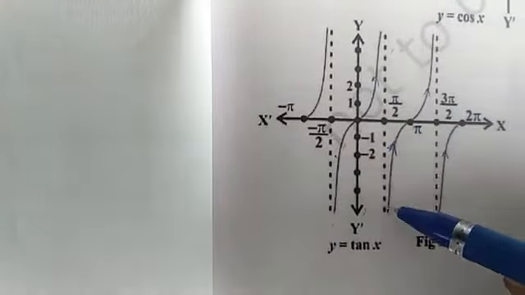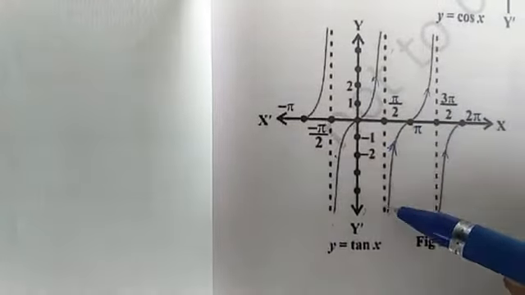If you observe these two arcs, both look the same, only the interval is changed. In the next interval, from 3 pi by 2 to 7 pi by 2, it will be the same as the previous one.